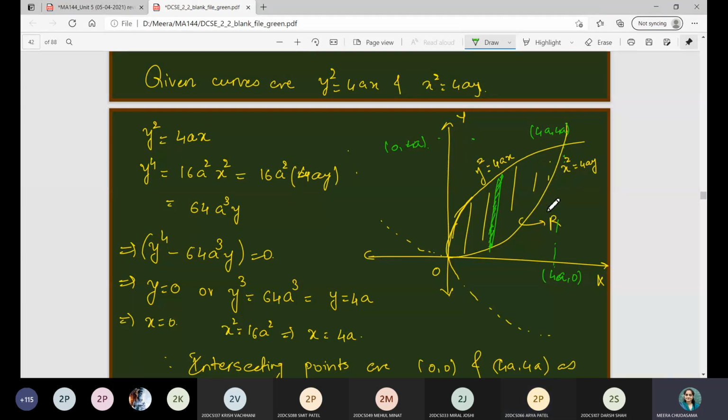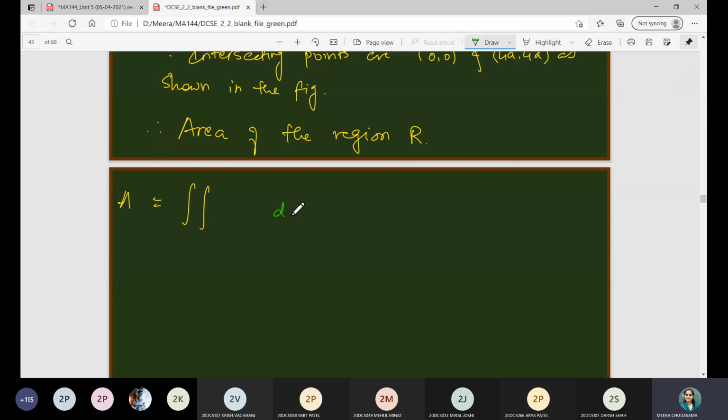Very good, right? We have taken a vertical strip, so the value of x will be constant. If you move the strip in this direction in the region, it will vary from 0 to 4a, and if you move in this direction, it will vary from this curve to this curve. This curve means y is equal to x square by 4a, and this curve means y is equal to the positive square root, of course, so positive square root of 4ax, right? So it will be first dy and then dx.